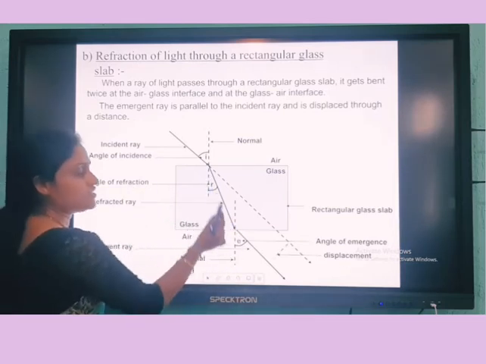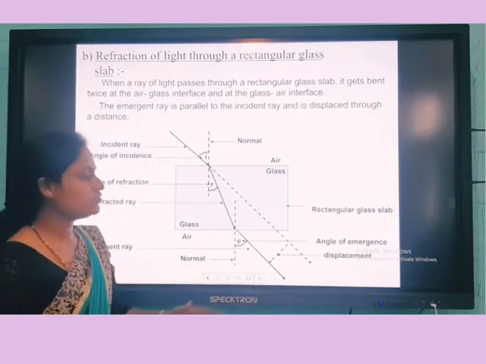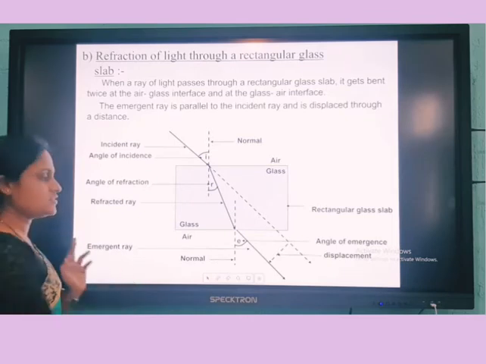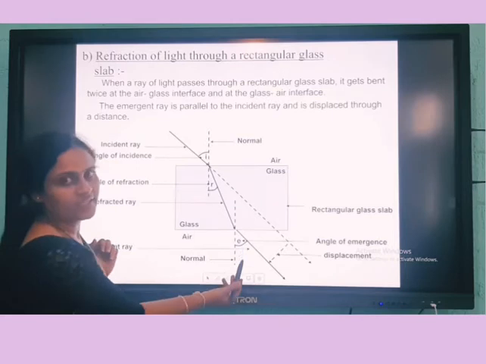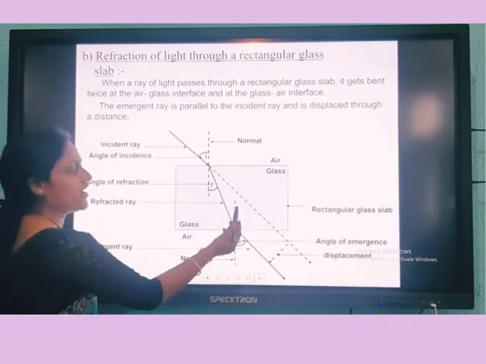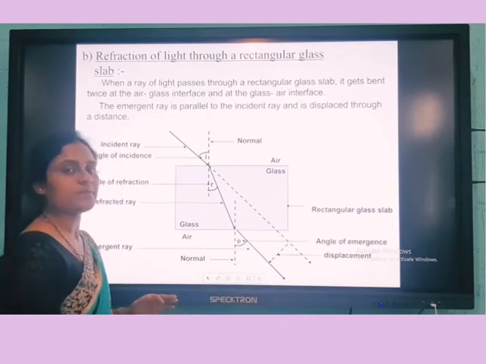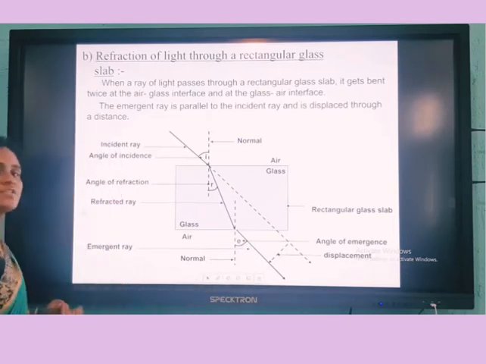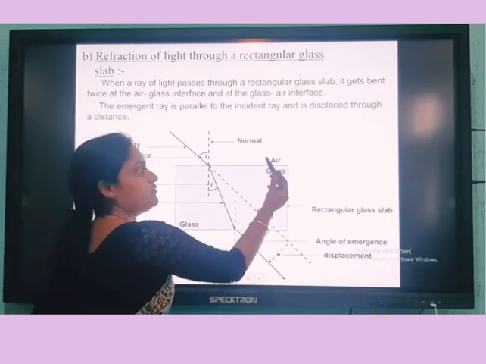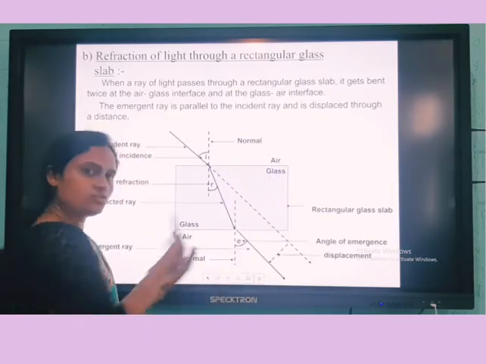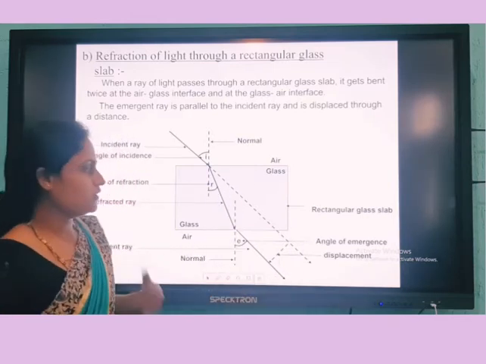Now, after this it is refracted again, it is emerging, meaning it's coming out, so you use the word emerging. So this is called the emergent ray, represented by a small e. E means emergent ray. The angle formed between this normal and this emergent ray is called the angle of emergence. Clear? And see, from air to glass it bends towards the normal. From glass to air it bends away from the normal.